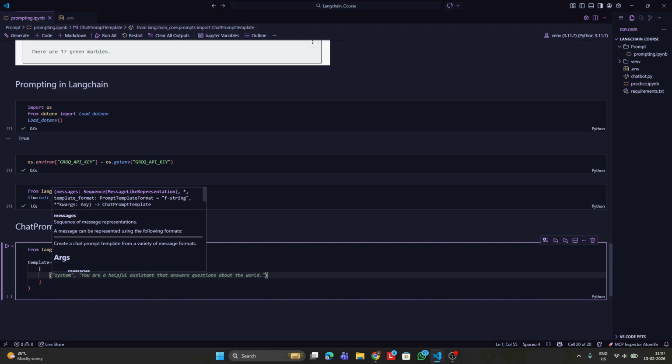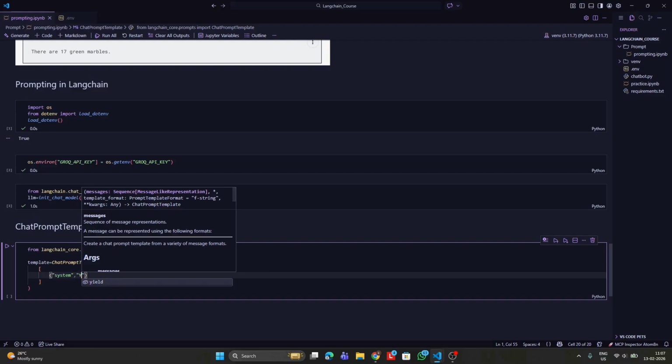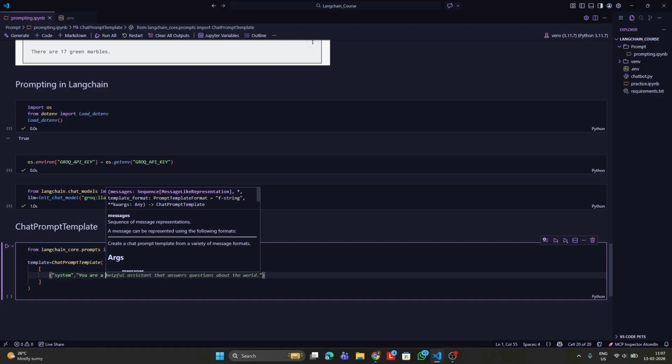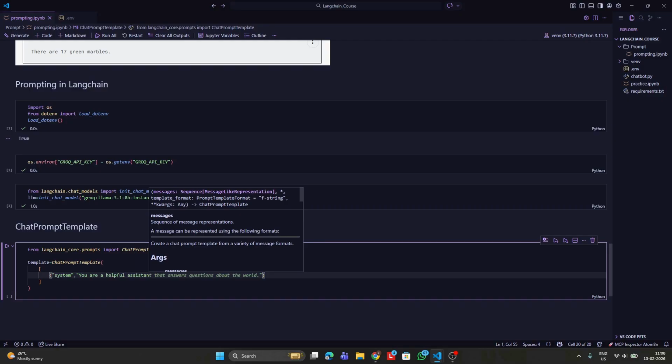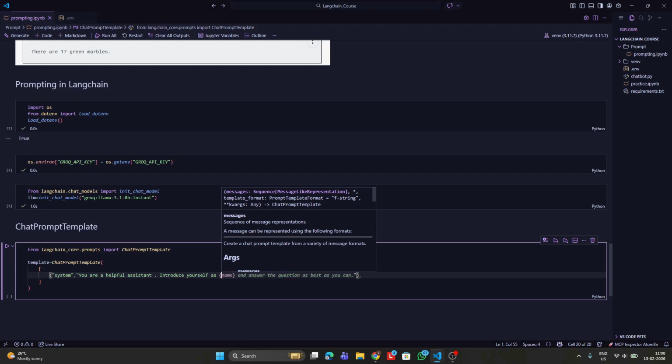The first thing that we are going to do is to give the set of system instructions. Now let the system instruction be something as system: you are a helpful assistant. Introduce yourself as, let's give something like name. So this name is nothing but a placeholder which we will be giving the model when we are invoking the prompt template. So we have defined the system prompt.